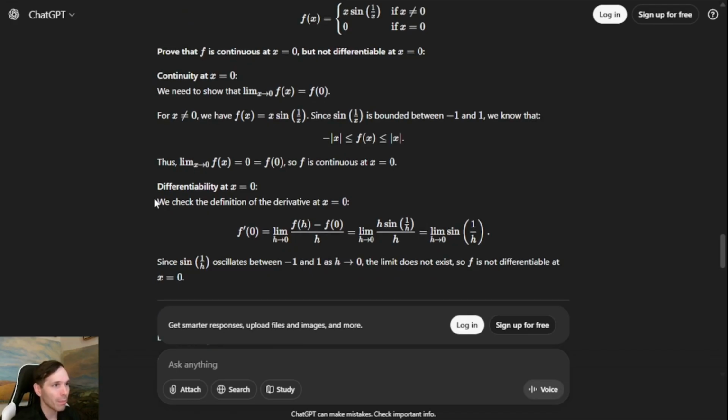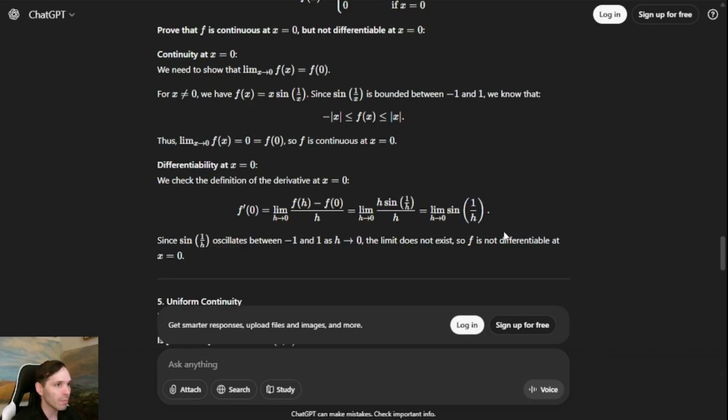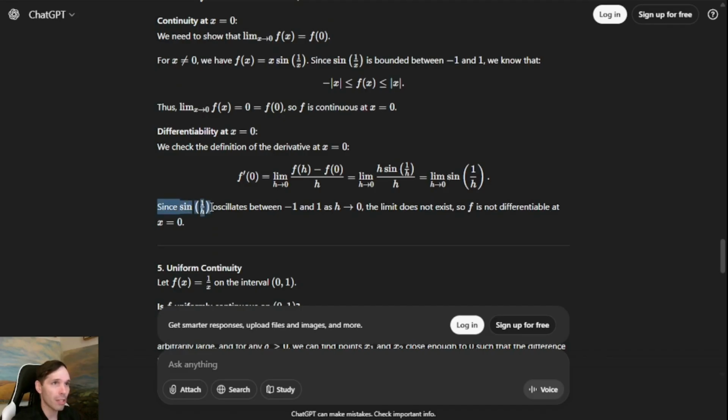Differentiability. We check the definition of the derivative at x equals 0, which is f prime of 0 equals the limit as h goes to 0 of f of h minus f of 0 over h minus 0, which equals the limit as h goes to 0 of h sine 1 over h over h, which equals the limit as h goes to 0 of sine of 1 over h. Since sine of 1 over h oscillates between -1 and 1 as h goes to 0, the limit does not exist, so f is not differentiable at x equals 0.